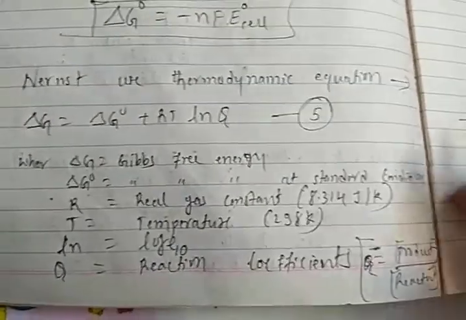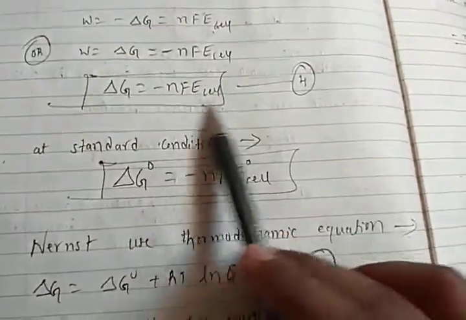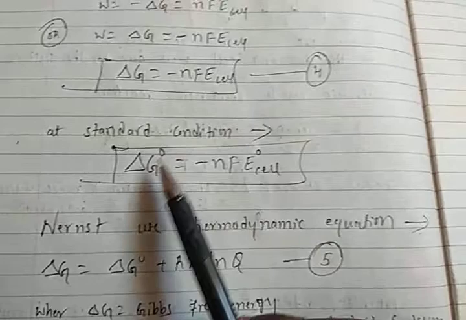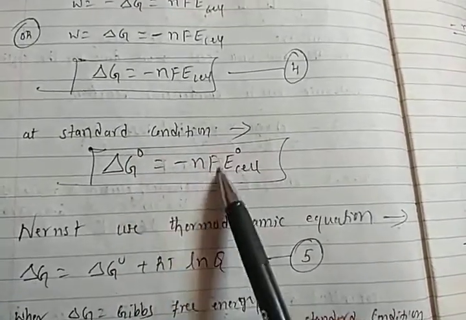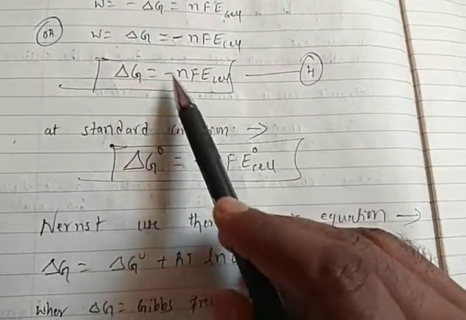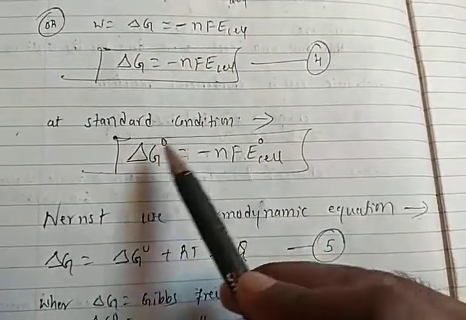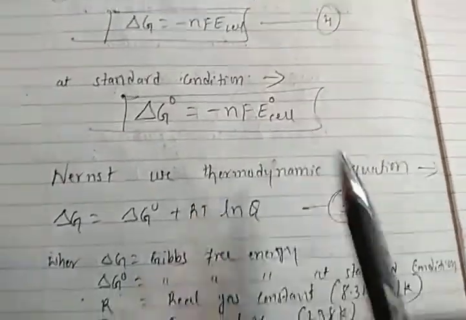Okay friends, next is Nernst. What he did: in the standard condition, delta G naught is equal to minus nF E naught cell. In a non-standard condition, delta G is equal to minus nF E cell. In the standard condition, delta G naught is minus nF E naught cell.